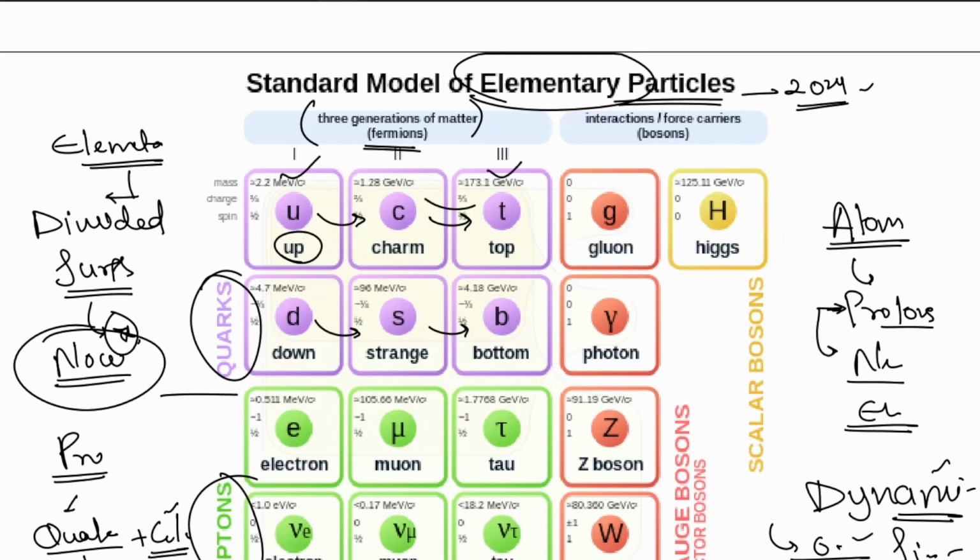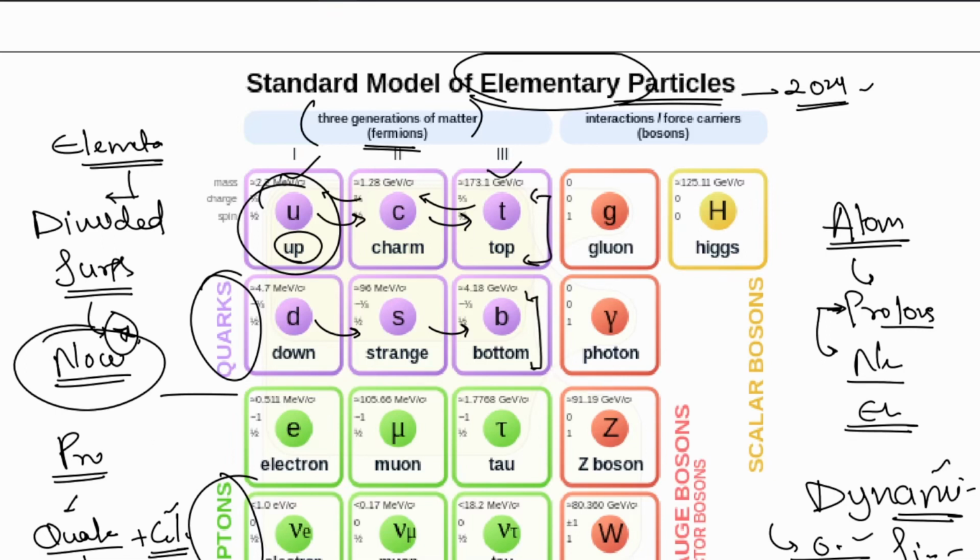Now they keep emitting energy and come back finally to the first generation materials. This is why most of the matter is first generation, or made of the first generation quark particles. Okay, these other quark particles also exist in the world, but they are harder to study. This is what we will be seeing.